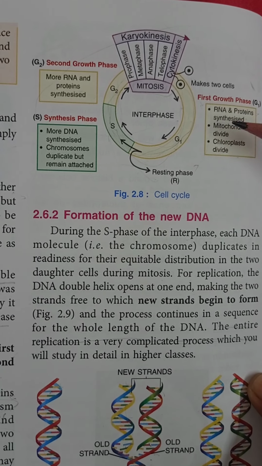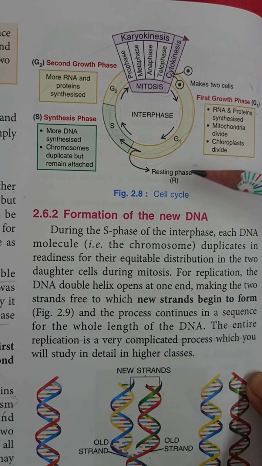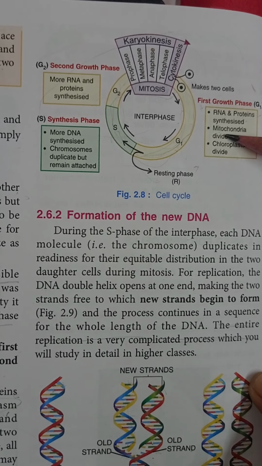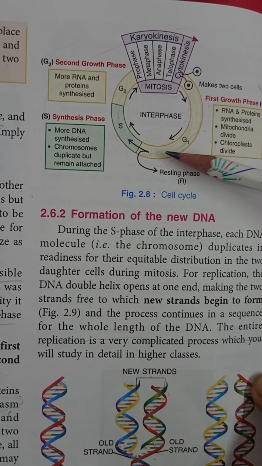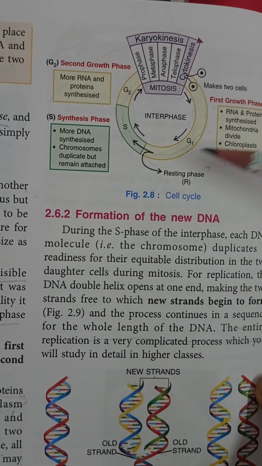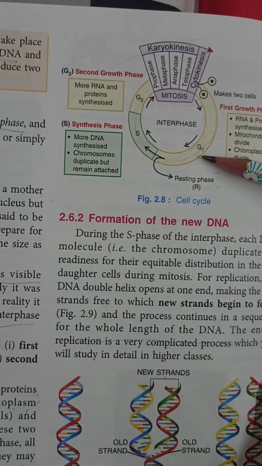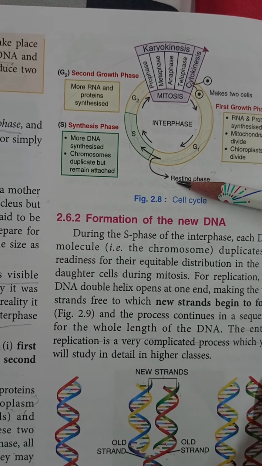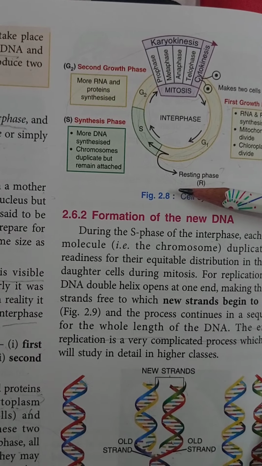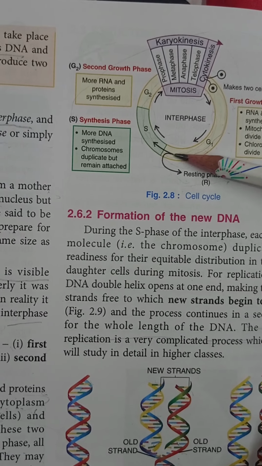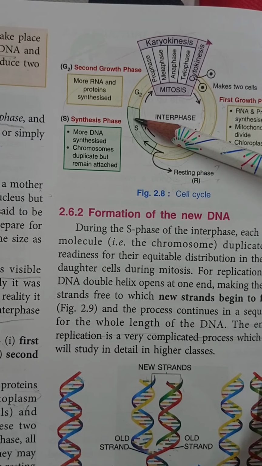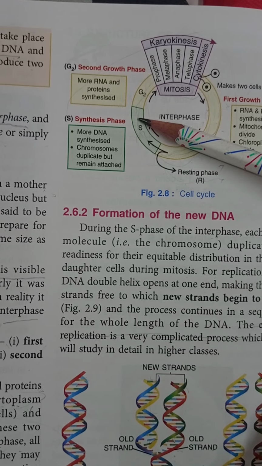Now after this first growth phase, the cell has two options. Either this cell can withdraw from this cell cycle and enter into the resting phase, and if it enters the resting phase, then it can prepare itself for the next phase, known as the synthesis phase.